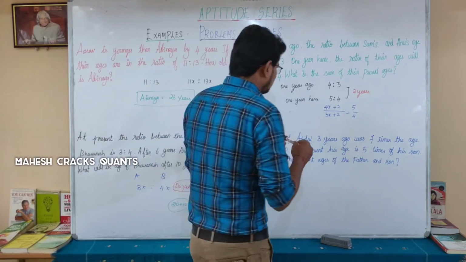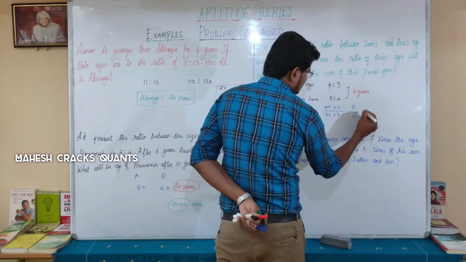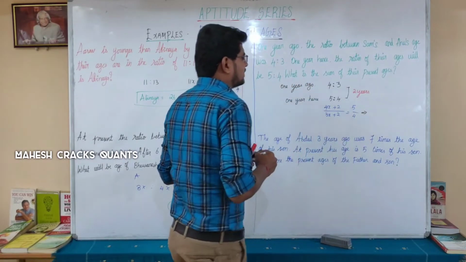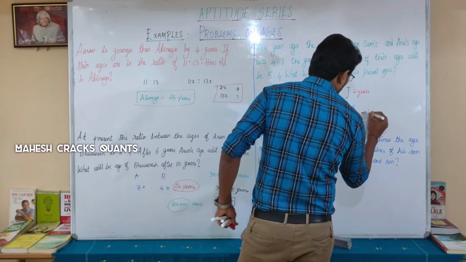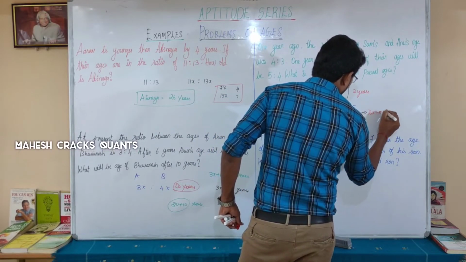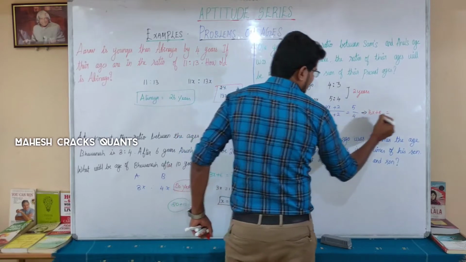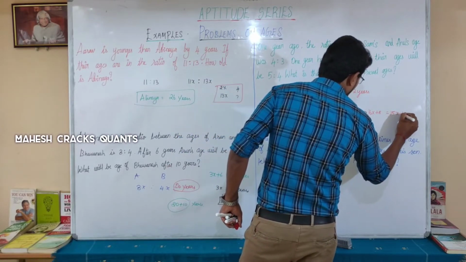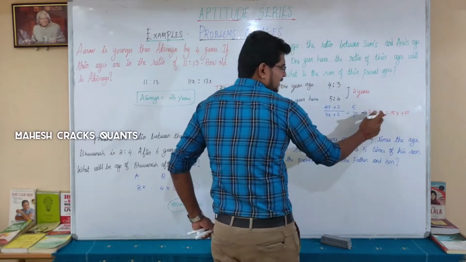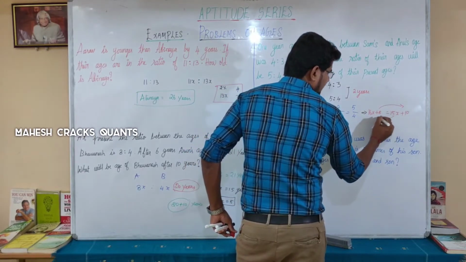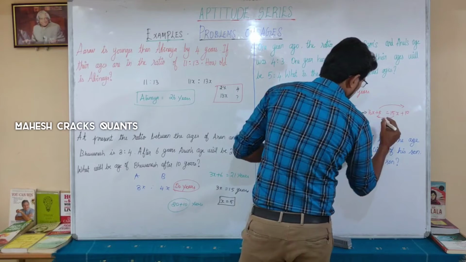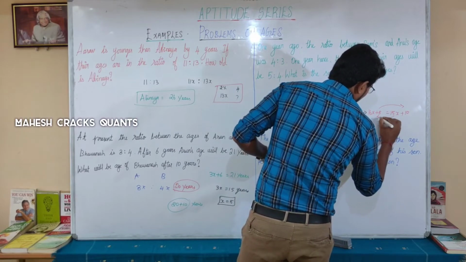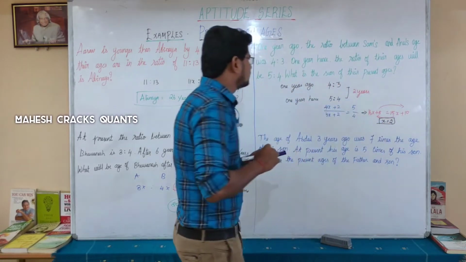Okay, done. First the x value, cross multiply, what will you get? 4x into 4, 16x. 16x plus 4 into 2, 8, is equal to 5 into 3x is 15x plus 10. When you take this 8 here and 15x here, you will get the x value as x is equal to 2. You got the x value, which is 2.